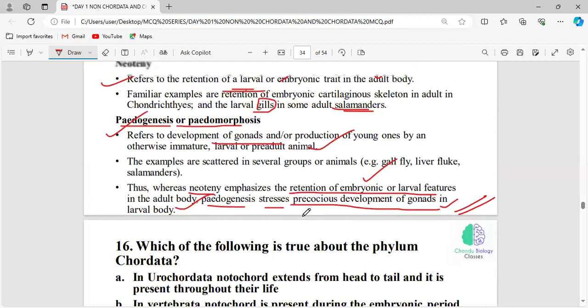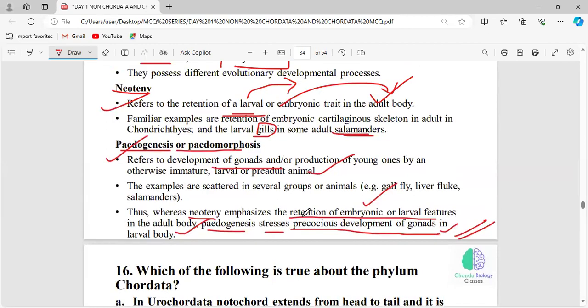We'll continue tomorrow. Before attending tomorrow's class, your homework is to study the general characteristics and classification. I have sent you an overview chart, which has all the phyla and a comparison of all the phyla. I hope you all remember that chart. You have to read the chart and come before entering the class.